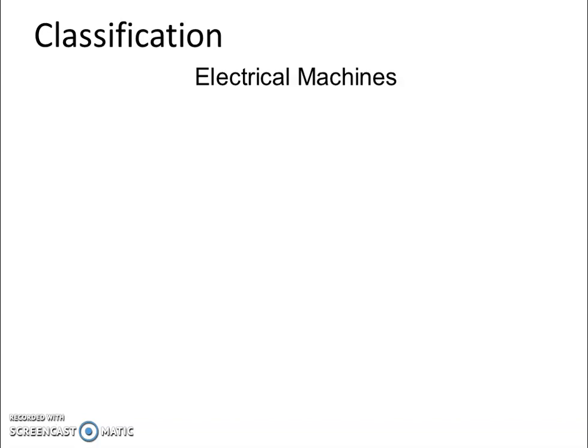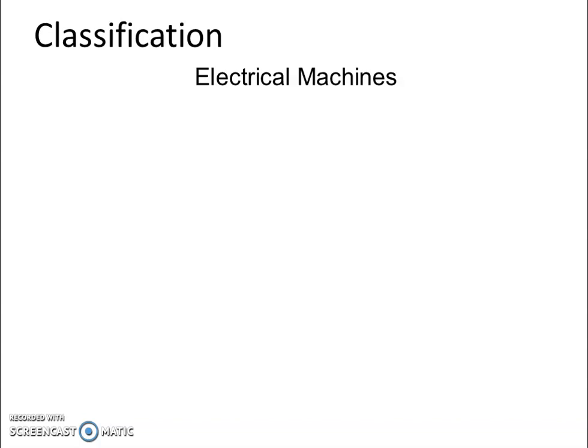Then they are further classified irrespective of whether they are converting to mechanical or getting mechanical energy into electrical energy. There is one more important point which we need to consider, which is whether the electrical current you are getting or giving is direct current or alternating current, whether it is DC or AC.